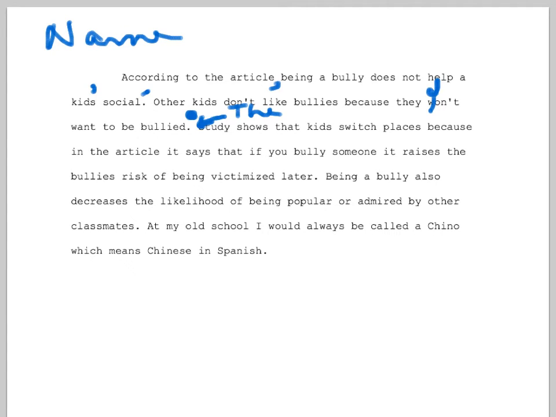because in the article it says that if you bully someone, it raises the bully's risk of being victimized later. All right, let's change the you, because we don't want to say you in a formal paper. So change that word, or change the sentence around so you don't need to use you. It's only one bully. The way you've written bully here, that's more than one bully. What you mean is that risk belongs to the bully, so change it back to a Y and add your apostrophe.